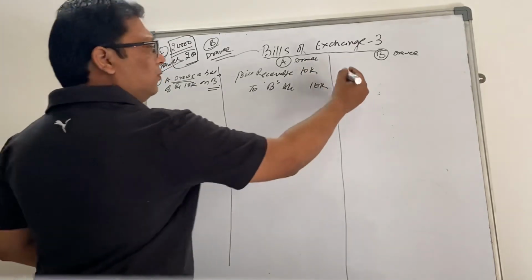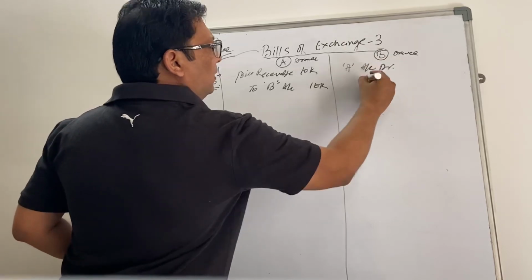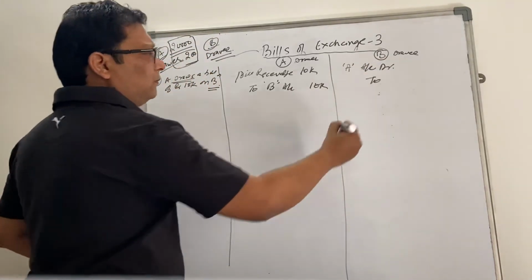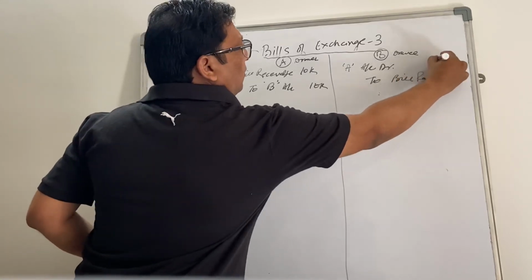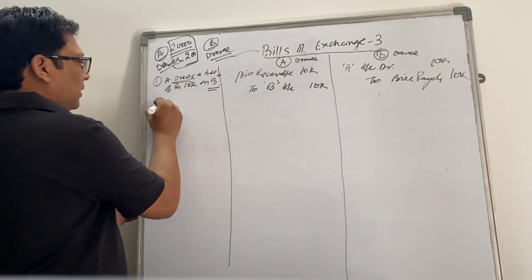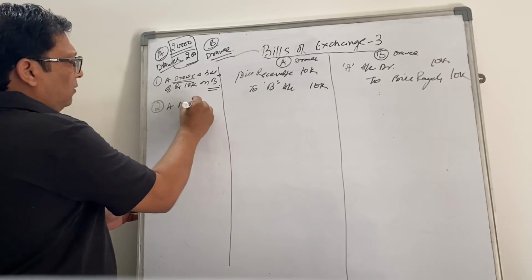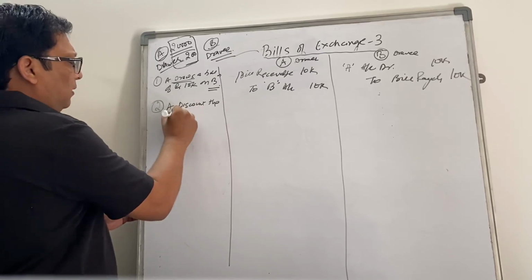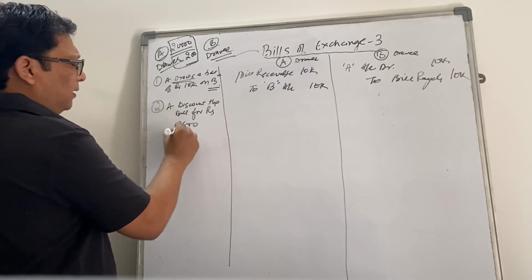And what will B do? A's account debit, to bills payable, 10,000.